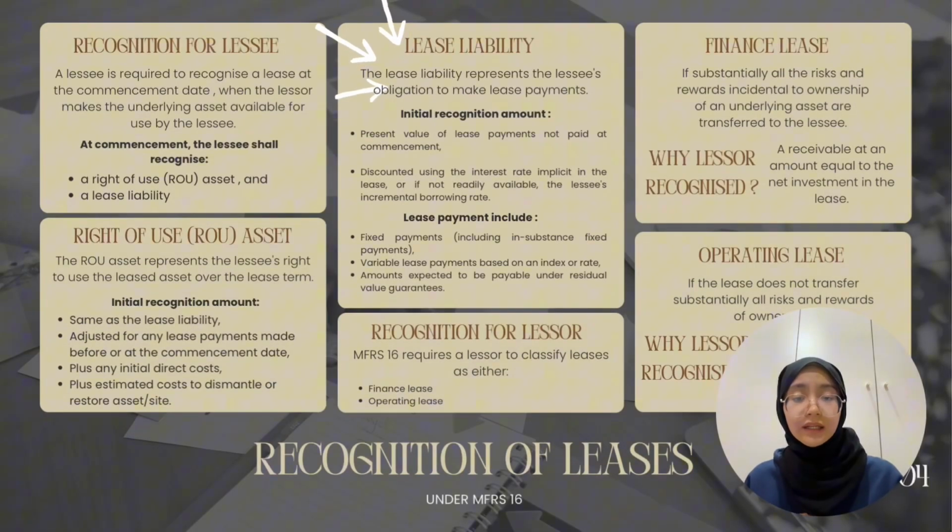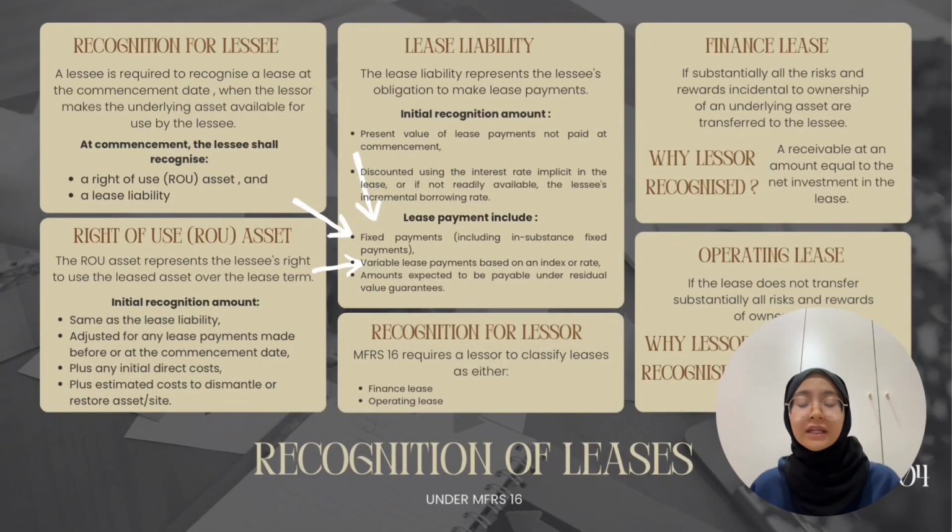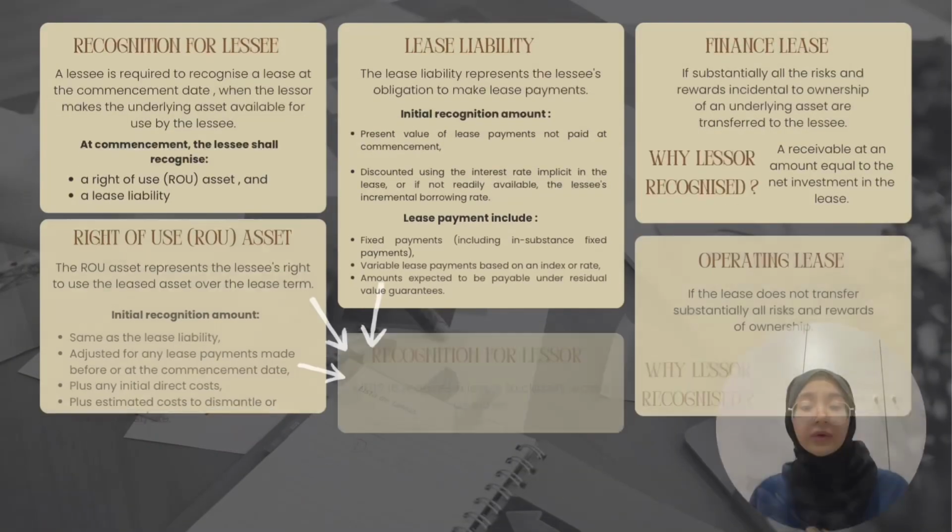Lease payments generally include: first is fixed payments, including in-substance fixed payments. Second is variable lease payments based on an index or rate. Third is amounts expected to be payable under residual value guarantees. And the last one is the exercise price of a purchase option if it is reasonably certain the lessee will use it. After initial recognition, the lease liability is increased by interest expense and reduced by lease payments made. If there is a change in lease term or payment amount, the liability is remeasured and adjusted against the right-of-use asset.